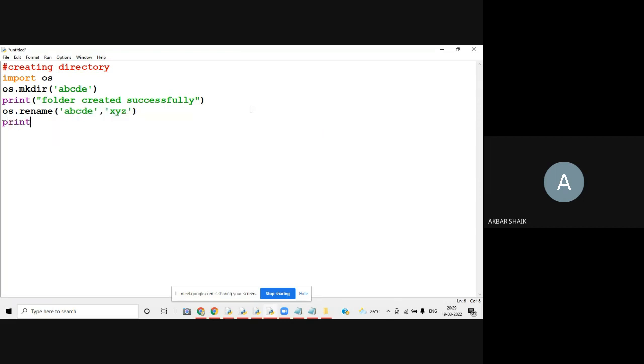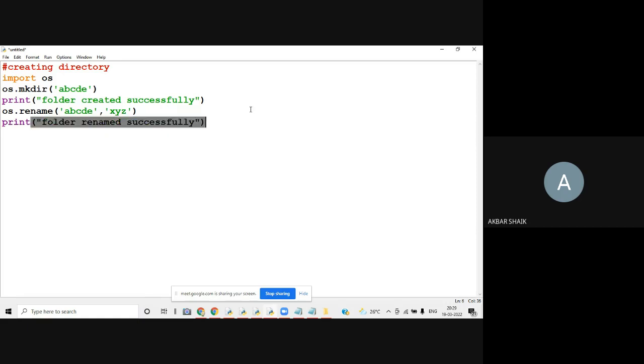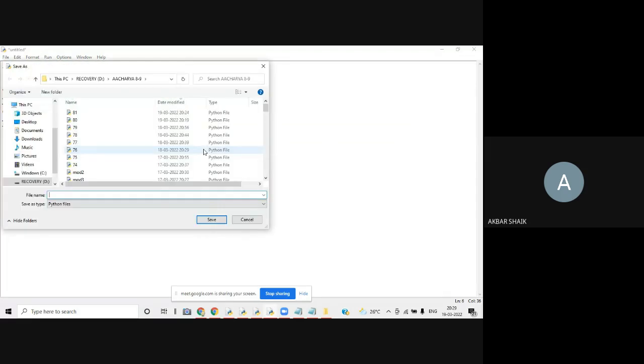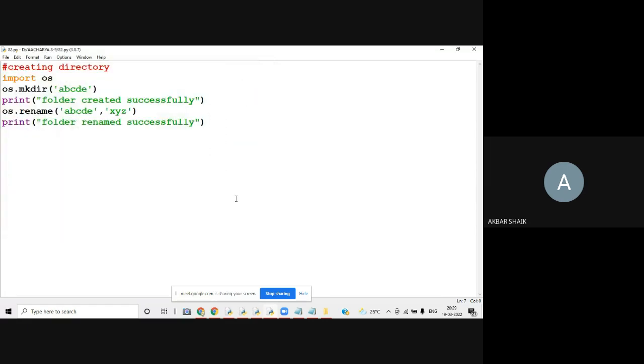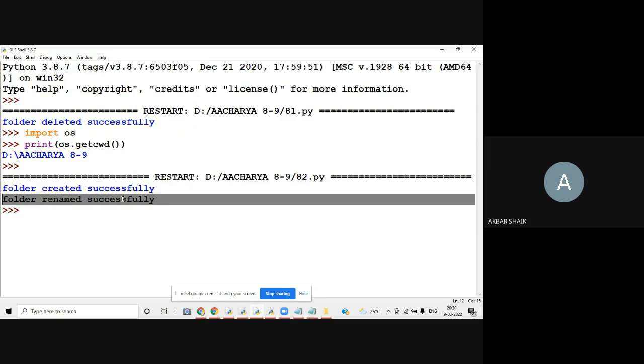Print folder renamed successfully. Okay, so folder created successfully, folder renamed successfully.